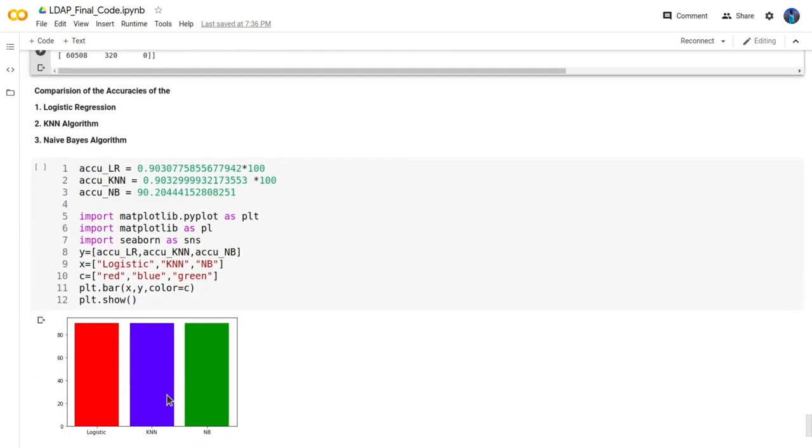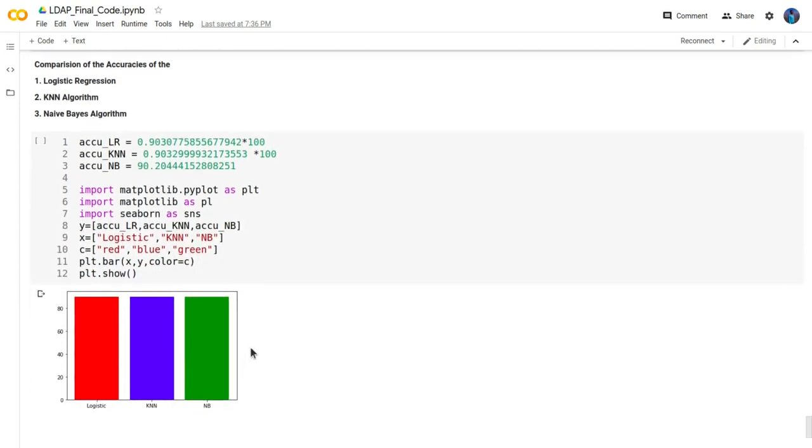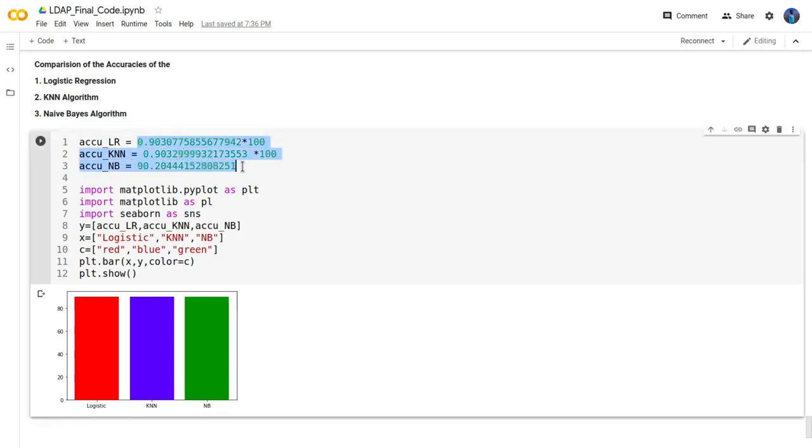At the end of this data set we will compare the three algorithms: first we will use linear regression, then KNN, and then Naive-Bayes. These are the accuracies of the algorithms on our data set, and here we will use a bar plot for our comparison.